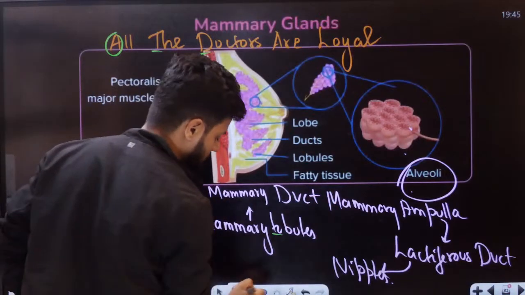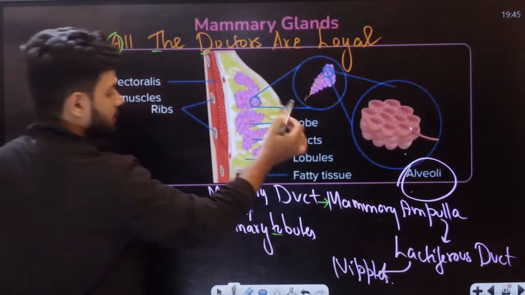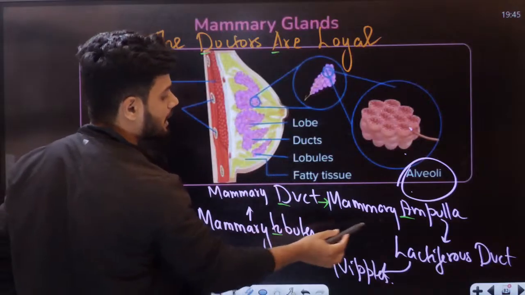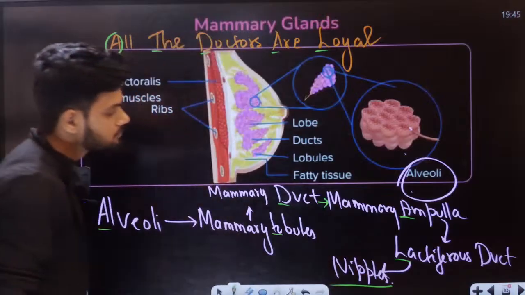See, this is what happens, students. Sometimes even I can forget. Okay, mammary duct. Then we have mammary ampulla. Mammary duct, mammary ampulla, lactiferous duct, and nipples. All of you can remember.